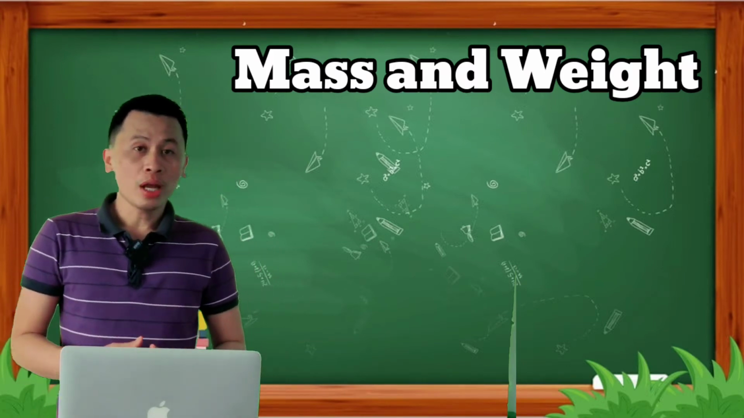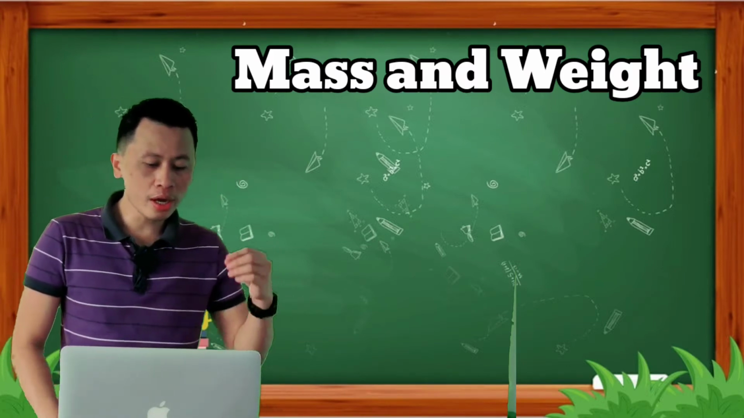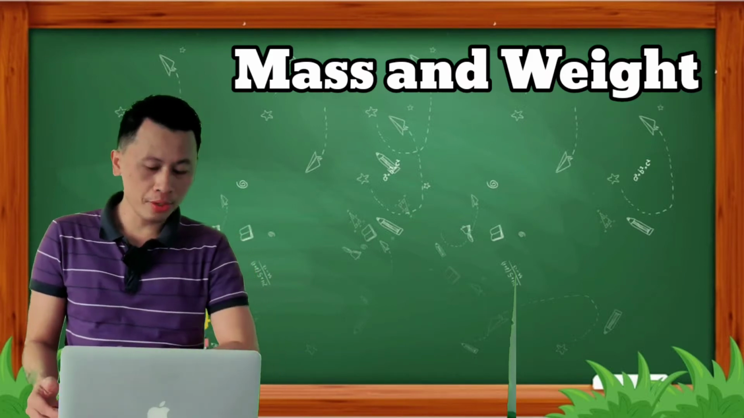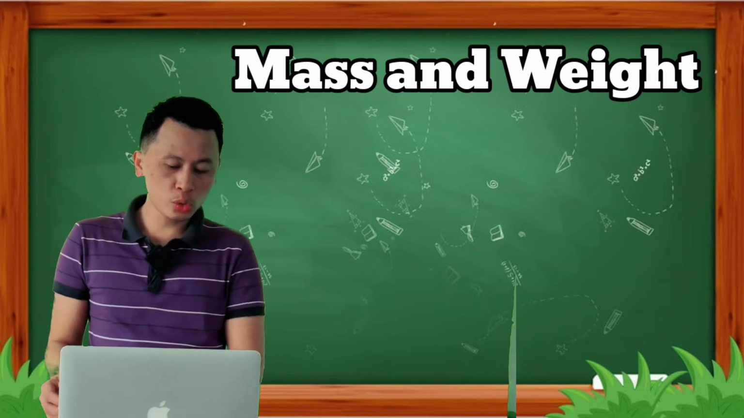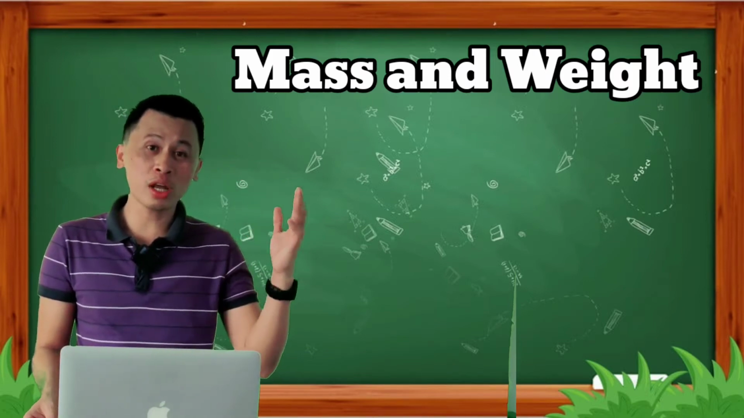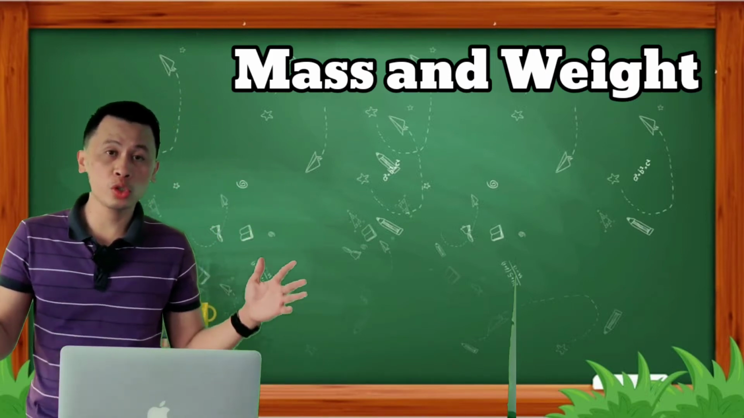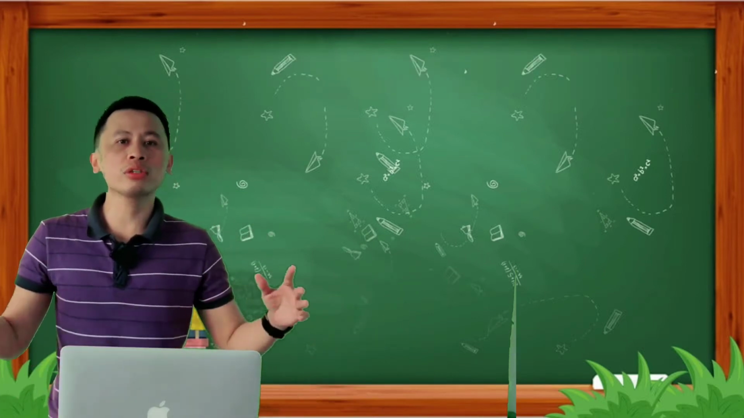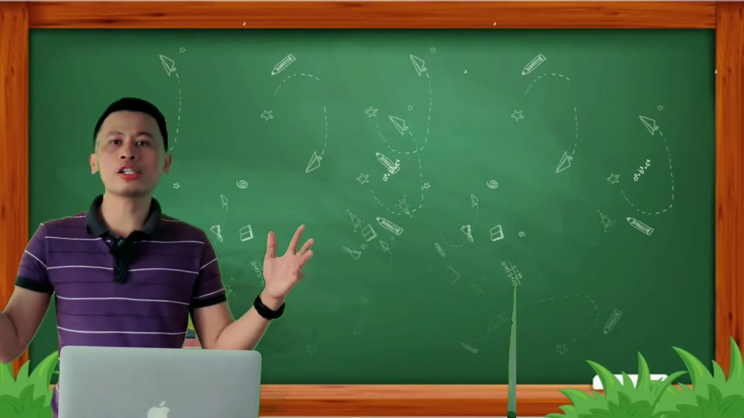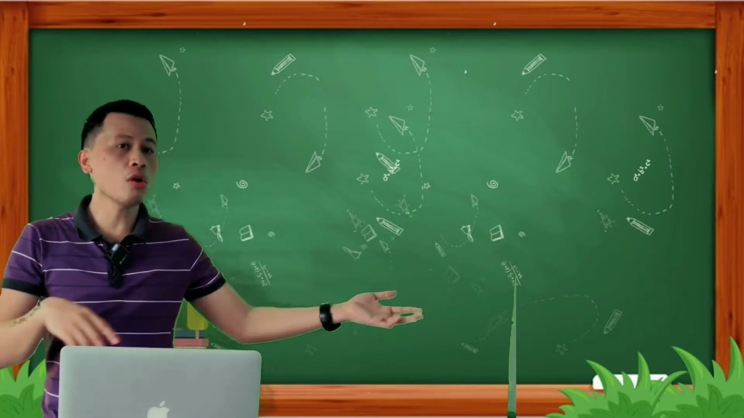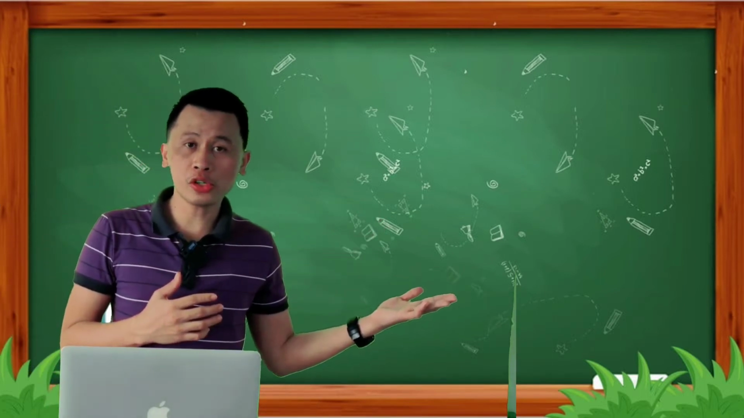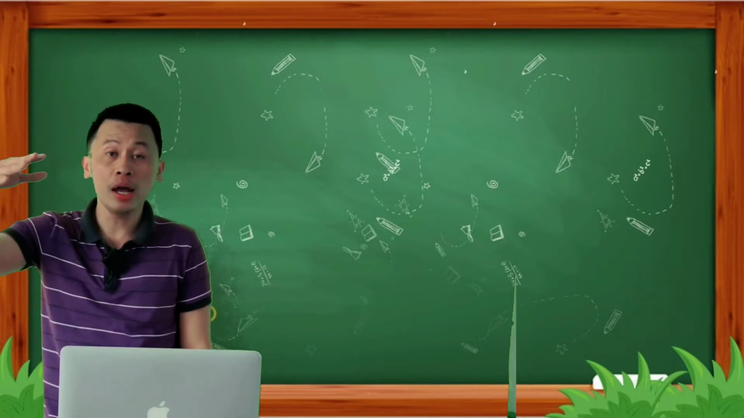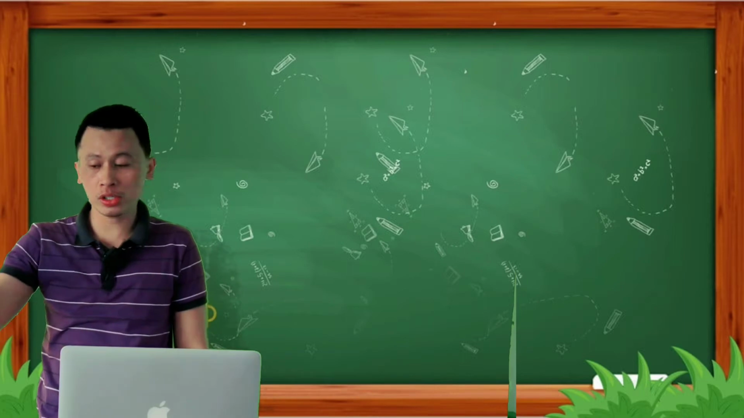So now, under gravitational force, we have mass and weight. But before that, gravitational force. What is gravitational force? Because of gravitational force, everything is organized. Everything is synchronized. No cars float in the air because of gravitational force. No people jump off the building and stay in the air because of gravitational force.